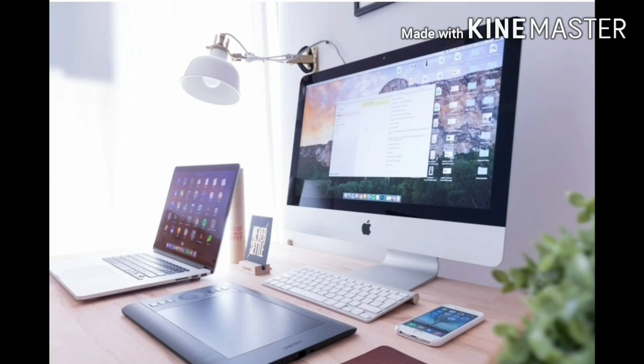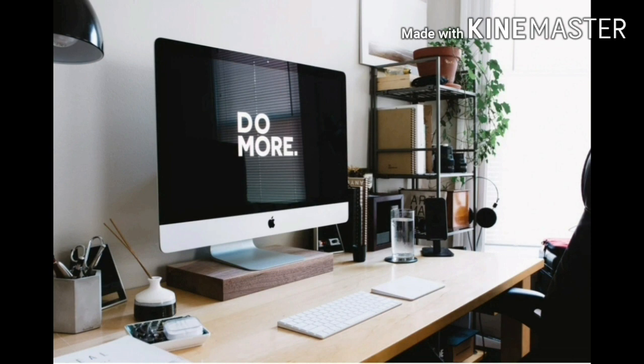Students, we have discussed already types of computers and introduction to computers in Unit 2, Fundamentals of Computers. Now we have Chapter 3, Computer Fundamentals.